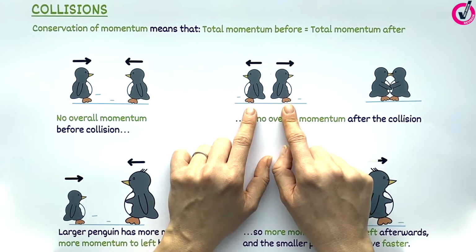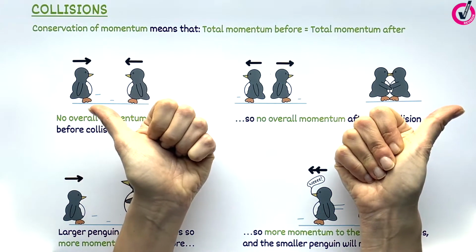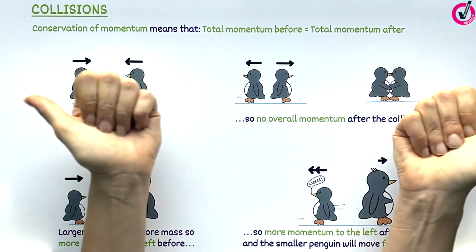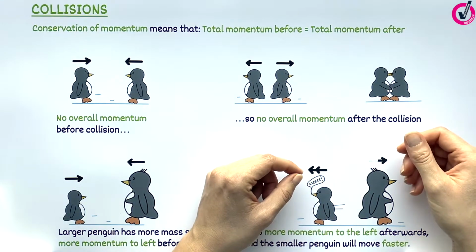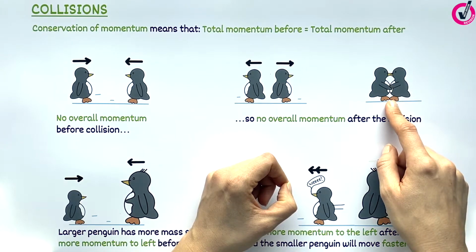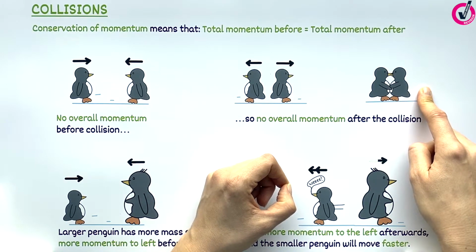One way to achieve this is if they bounce off each other and move away in opposite directions with the same speed. Again, their momentums would cancel out. Alternatively, if they hug when they collide and stick together, they will stop moving. That's another way they can have zero total momentum afterwards.